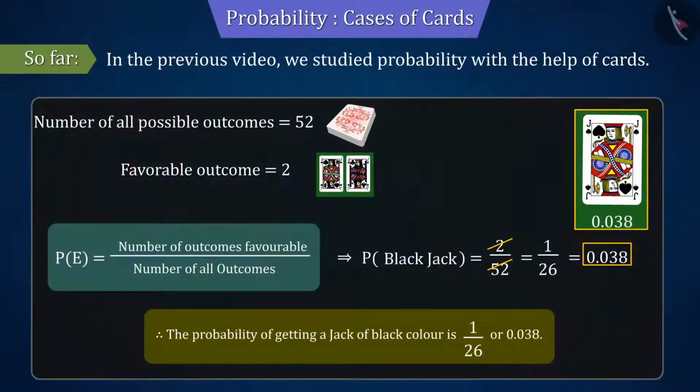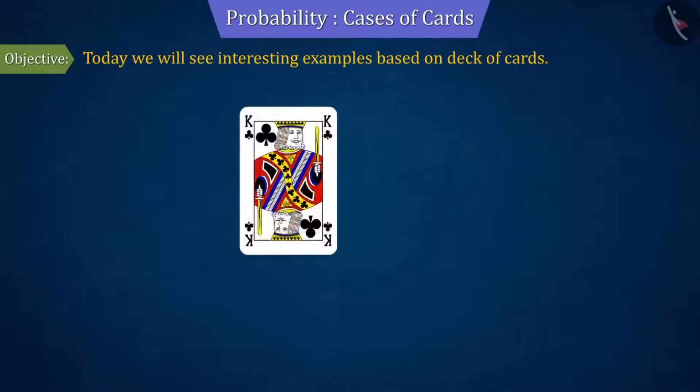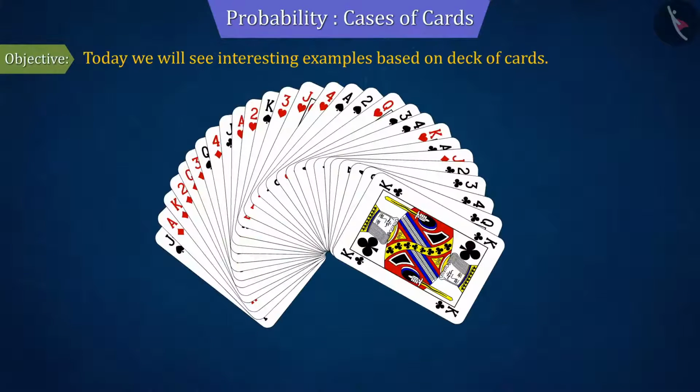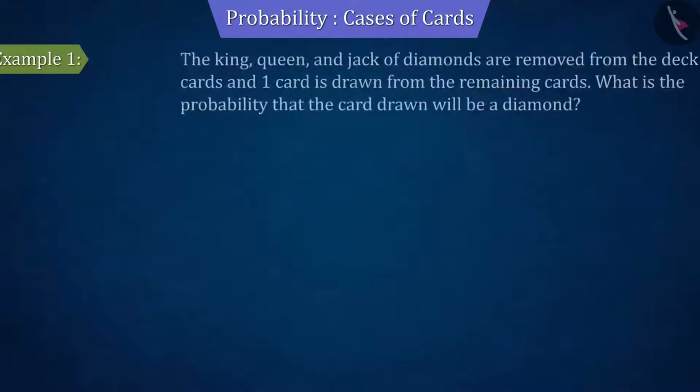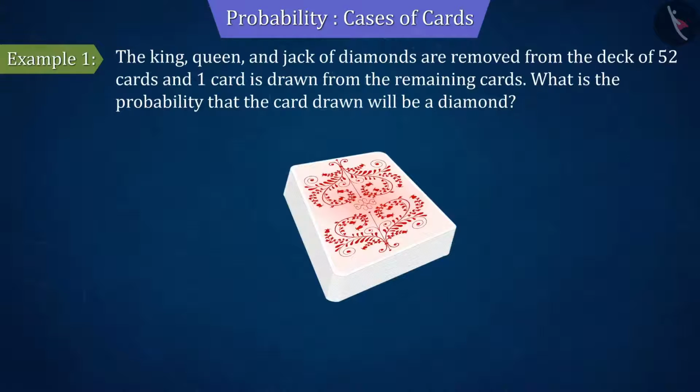In the previous video, we studied probability with the help of cards. Today we will see interesting examples based on this. If a king, queen and jack of diamonds are removed from the deck of 52 cards and the remaining cards are shuffled well, if one card is drawn from the pack, then what is the probability that the card drawn will be a diamond? Let's discuss this.